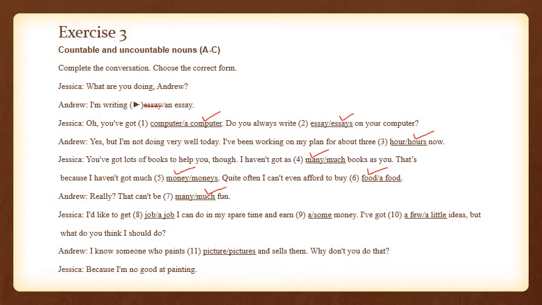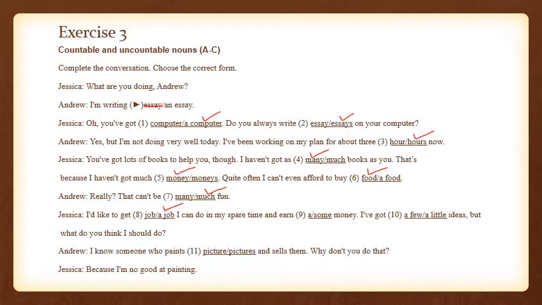"Jessica, I'd like to get a job I can do in my spare time." Now, obviously, Jessica can do a single job at a time. If she is working two jobs, here we are going to pluralize it and write the number of jobs that she is doing. So, "I'd like to get two jobs I can do in my spare time and earn some money."